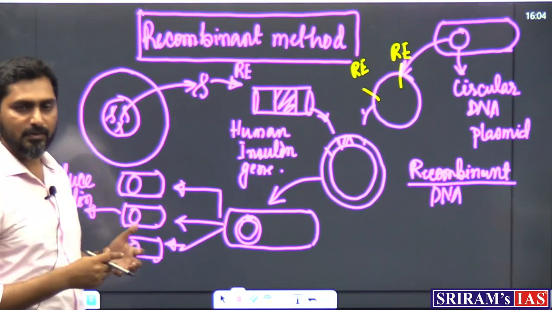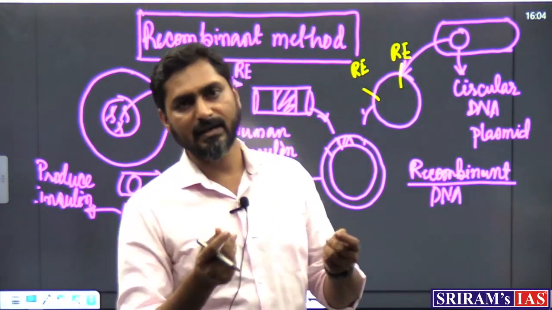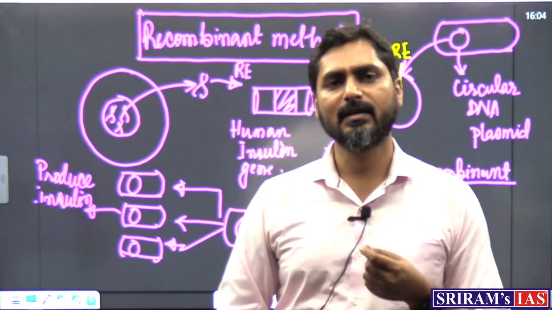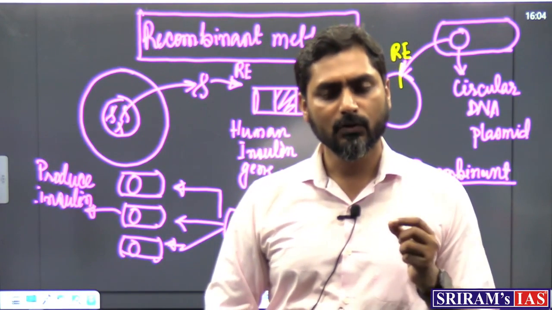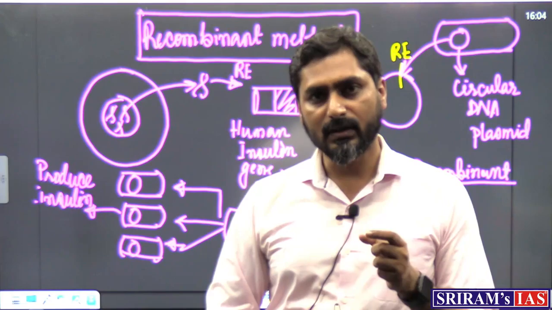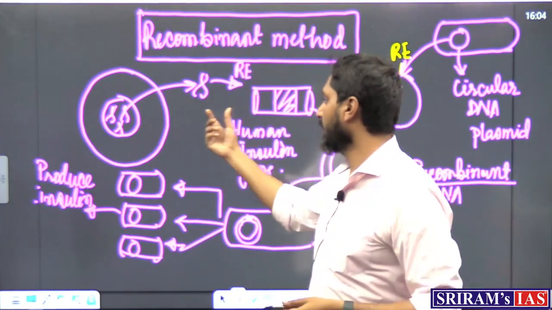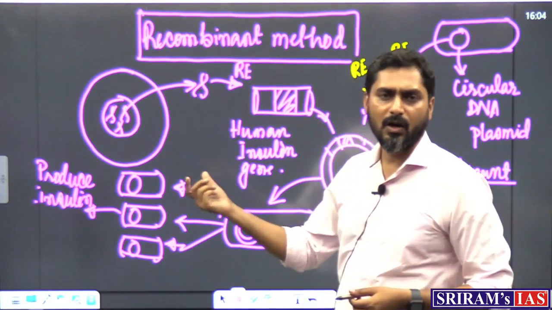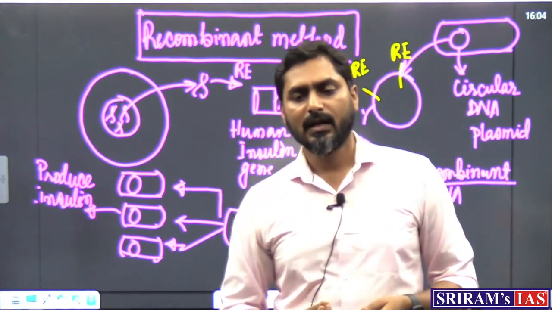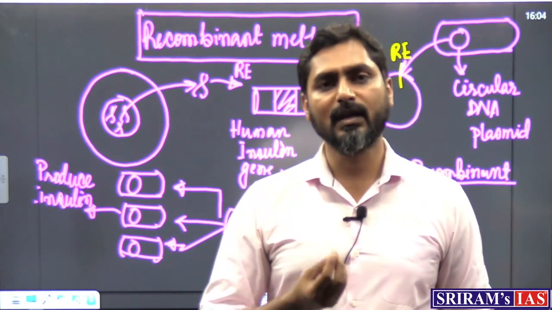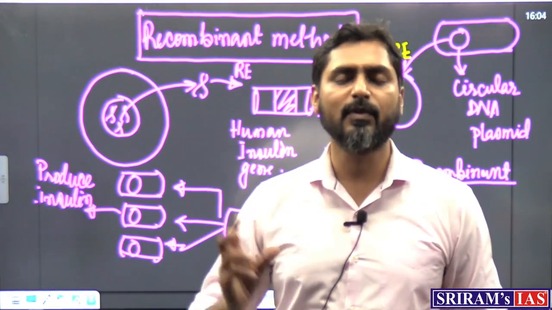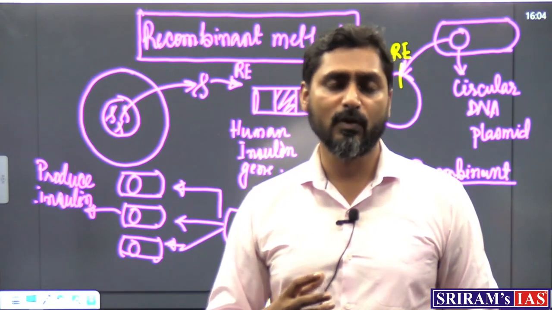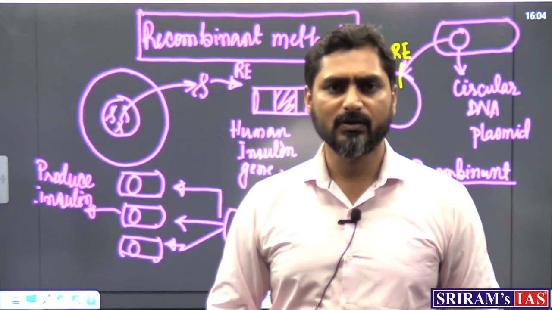And when they start to produce insulin, we extract that insulin, we purify it and we save it in glass vessels, and that is how this insulin is prepared. So, this insulin, because it is now being produced mainly by what? The source is the human insulin gene that is leading to production of the insulin. That is why the rejection rate or the allergic reactions with respect to this type of insulin is very, very less. So, this has proved to be a boon for most of the diabetic patients across the world.